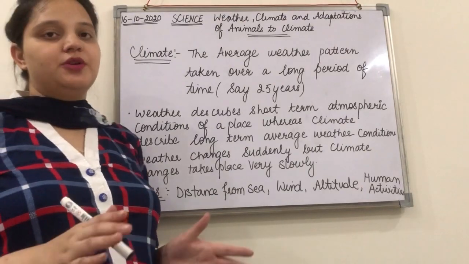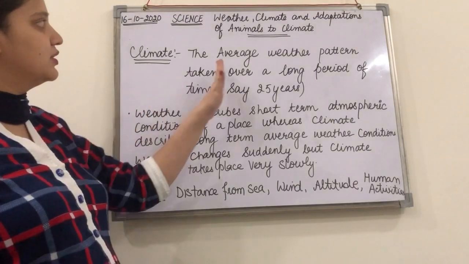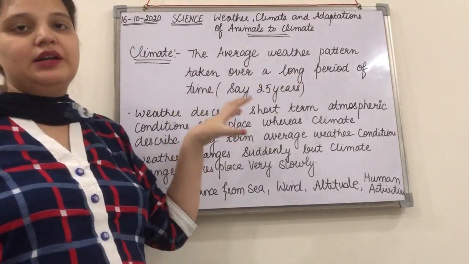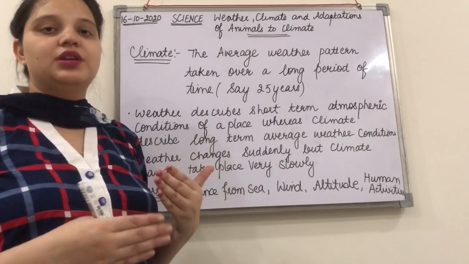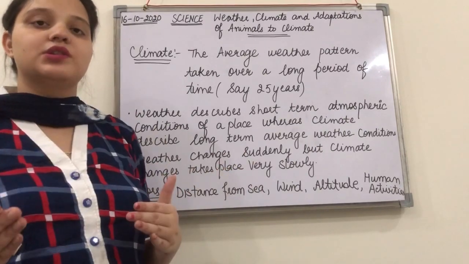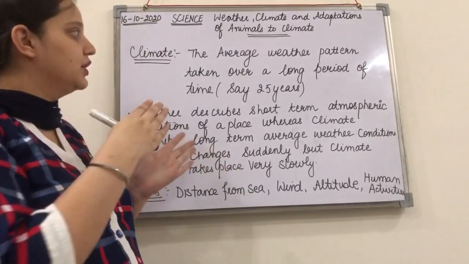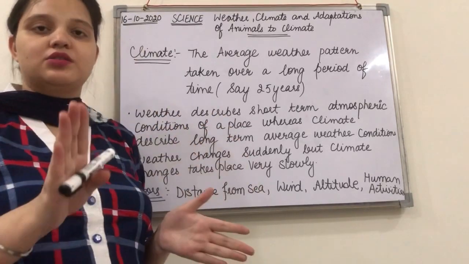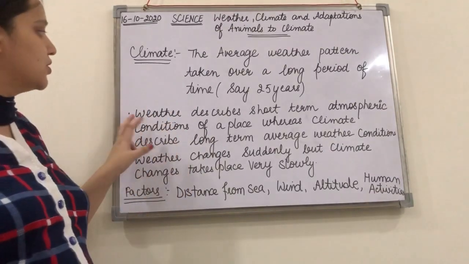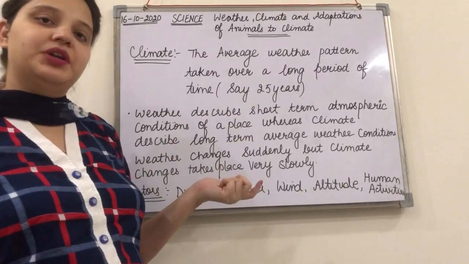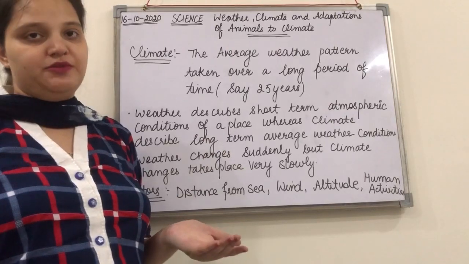Okay, so next is the climate. So far we have discussed the weather, which involves short-term changes, right? But the climate involves the average weather pattern, right? And that is recorded for a long period of time. Okay, that means we are not considering the short-term changes, day-to-day changes or weekly changes, but here the changes that are considered during the whole year, right? During 10 years, 20 years of interval, that we are considering in case of climate. Okay, so the weather describes the short-term atmospheric conditions, whereas the climate describes the long-term atmospheric conditions.